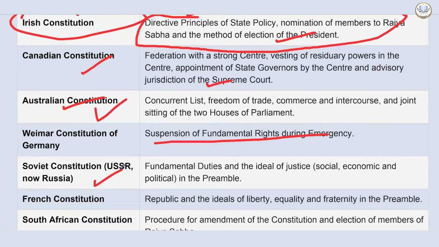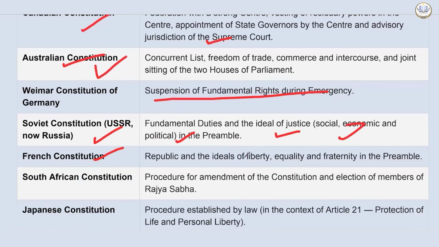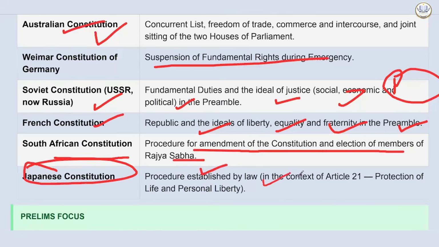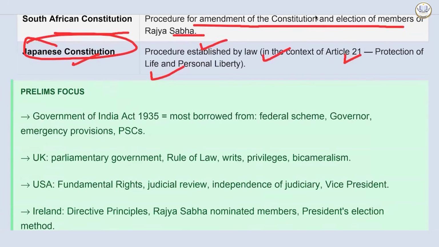Soviet Constitution also inspired many things like fundamental duties and the ideal of justice, socio-economic and political, in the Preamble. French Constitution: the Republic, and the ideals of liberty, equality, and fraternity in the Preamble came from the French Revolution. South African Constitution: procedure for amendment of the Constitution and election of members of Rajya Sabha. Japanese Constitution: procedure established by law in the context of Article 21, protection of life and personal liberty, has taken inspiration from the Japanese Constitution.